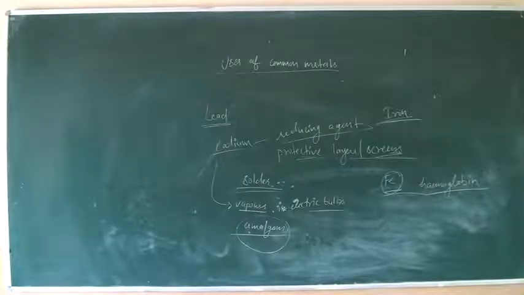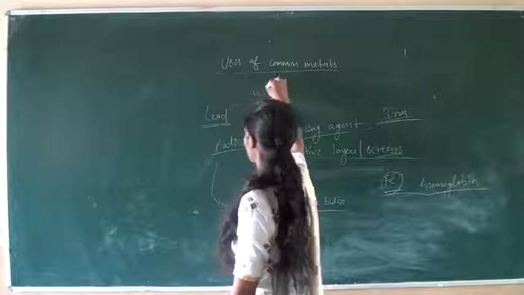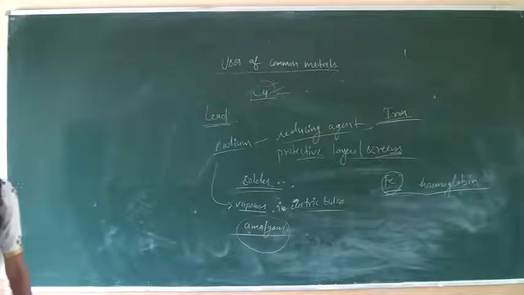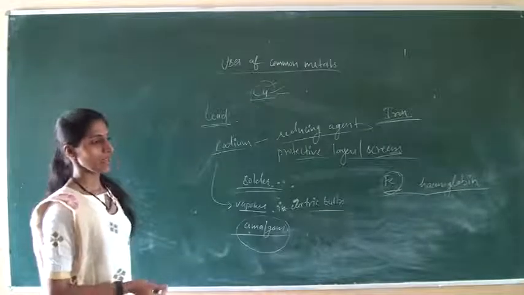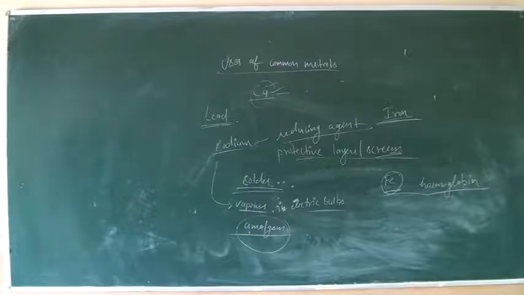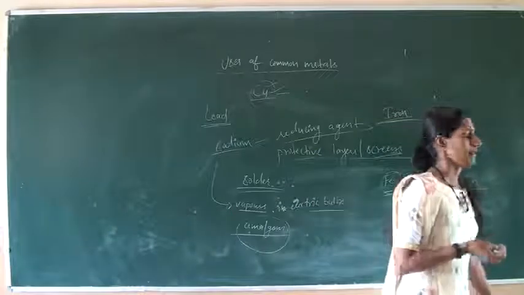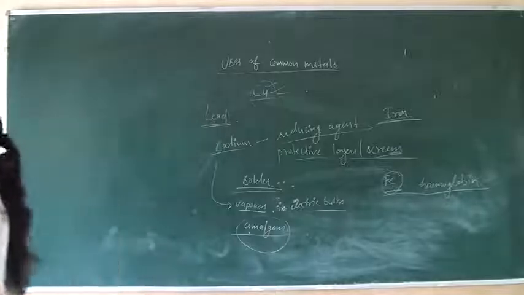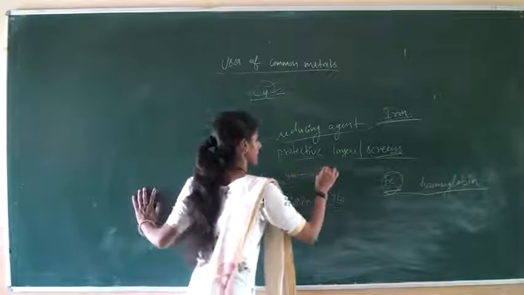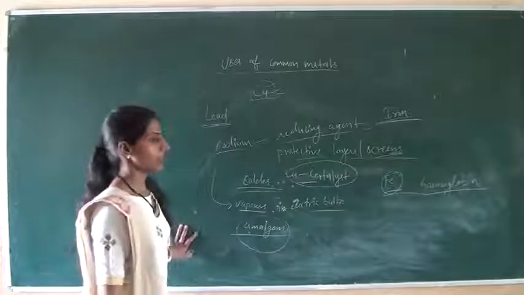Next is copper. As with aluminium, copper is also used in making many electrical wires, electrical poles, etc. It is also used in making alloys just as brass, German silver, bronze, etc. Copper is also used in making jewelry, coins, etc. And copper is also used as a catalyst in the electroplating method.